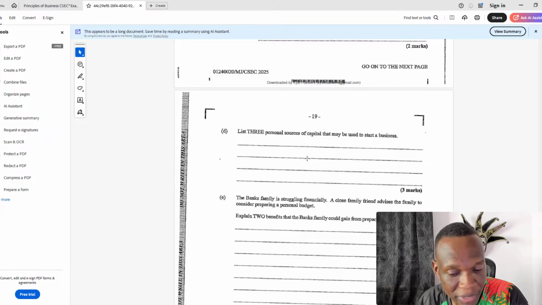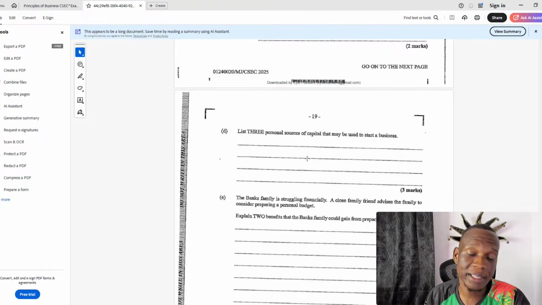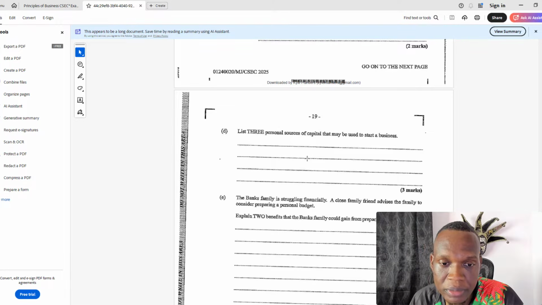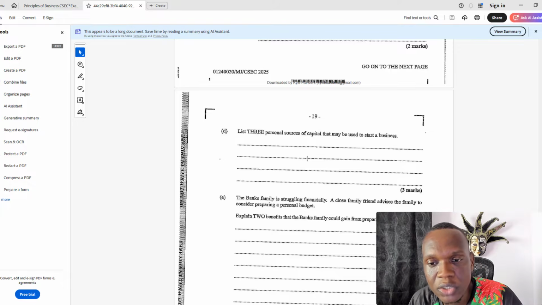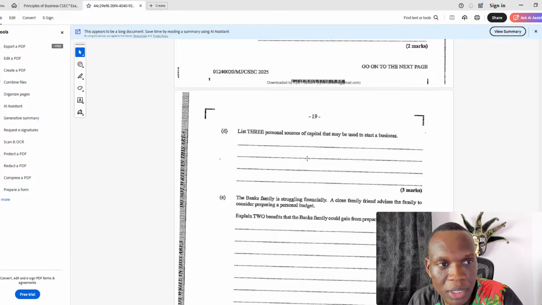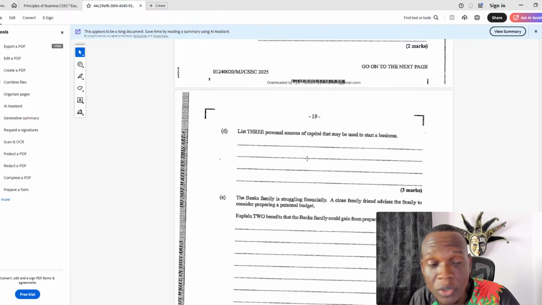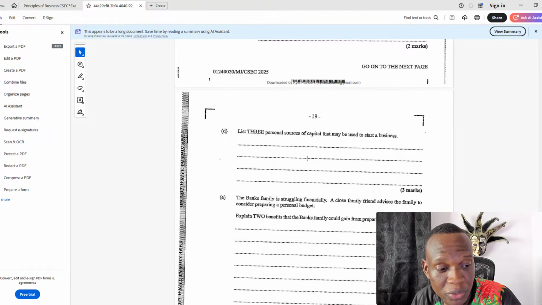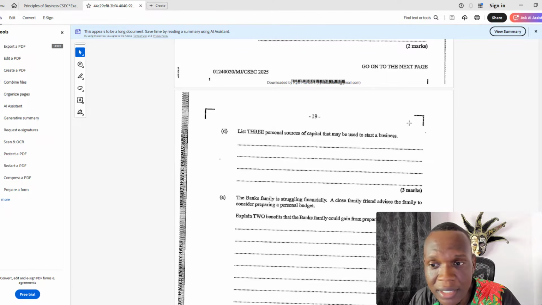You can ask friends or family. You can ask them to help bankroll the start of your business. You can go and get a personal loan from a bank, a small, short-term loan, to try and bankroll or start your business. You can ask venture capitalists, right? You can ask venture capitalists to invest in your company to get it started.